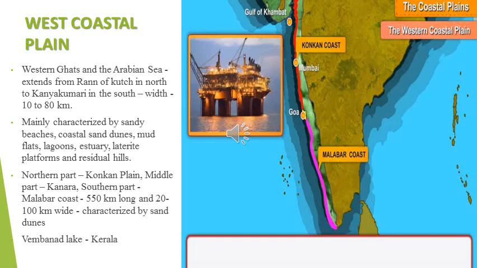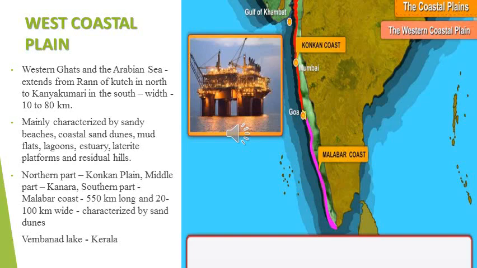Laterite platform means a type of reddish soil which is rich in iron and aluminium. This type of soil is found in the coastal plain and also on residual hills. Residual hill means mountains eroded by degradation agents like wind, running water, etc. The mountain was eroded by running water or wind or some other natural agents, so that was called residual hills.